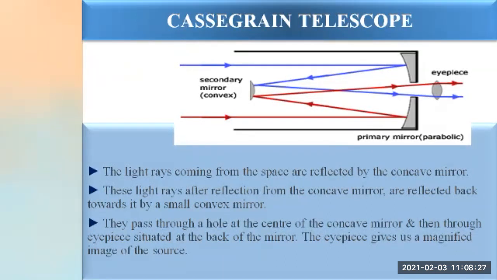Once these light rays get reflected from the convex mirror, they again fall on the concave mirror, and from the concave mirror they are reflected back. They emerge out through the eyepiece, and we can get the magnified image of the source. So this is the Cassegrain telescope.